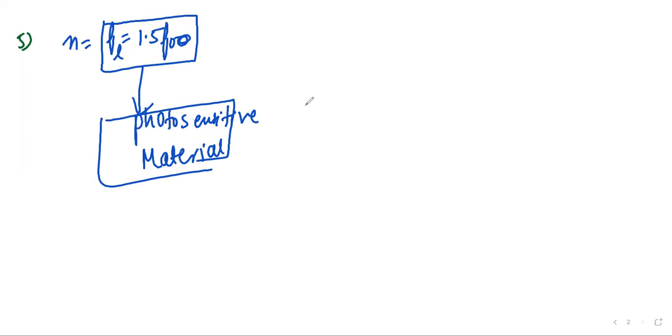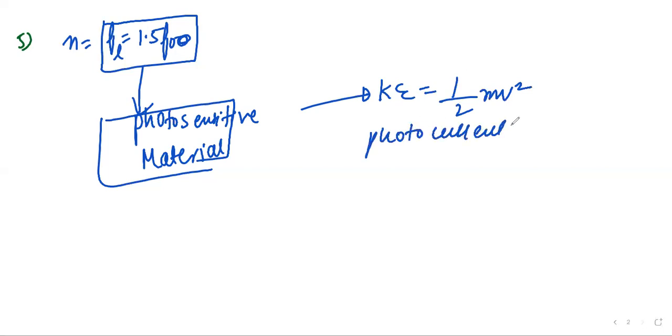So what will be the photoelectric current if the frequency is half? Electrons are ejecting from here, with kinetic energy 1/2 mv square. That is called photocurrent also. Its frequency is half and the intensity is doubled, so the intensity will be double that of the threshold one.